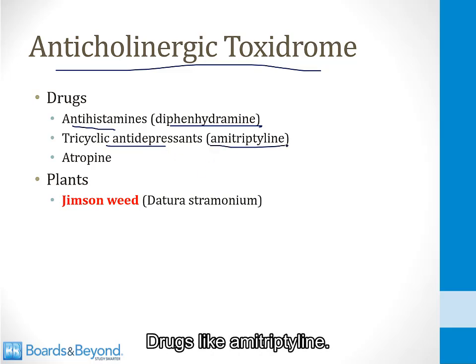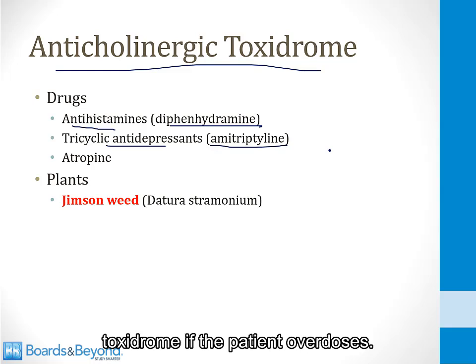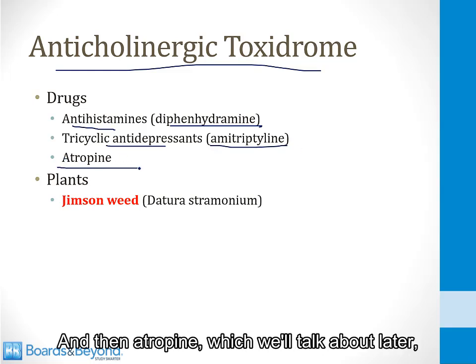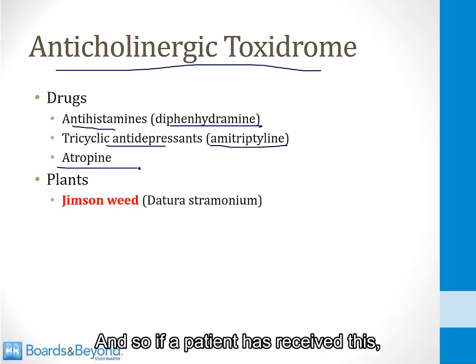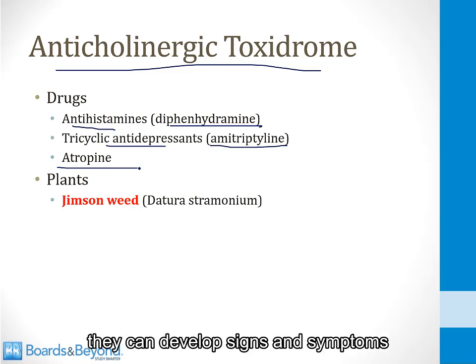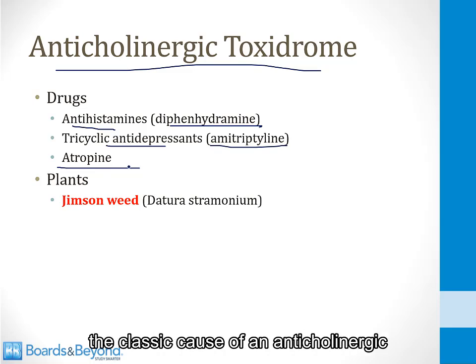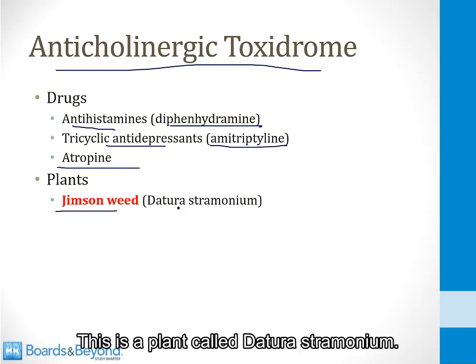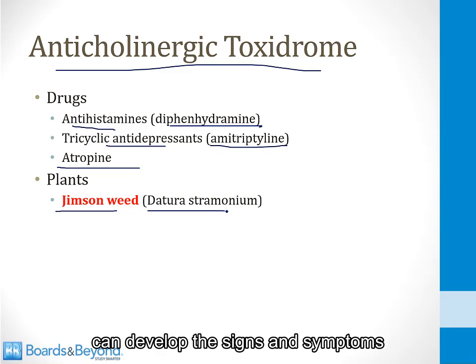Drugs like amitriptyline can cause an anticholinergic toxidrome if a patient overdoses. And then atropine, which we'll talk about later, is a classic cholinergic receptor blocker. So if a patient has received this, they can develop signs and symptoms of an anticholinergic toxidrome. And in terms of plants, the classic cause of an anticholinergic toxidrome is Jimson weed. This is a plant called Datura stramonium, and patients who are exposed to this, usually a gardener, can develop the signs and symptoms of an anticholinergic toxidrome.